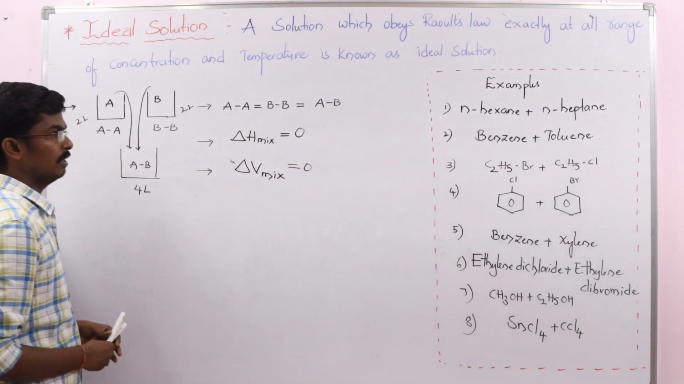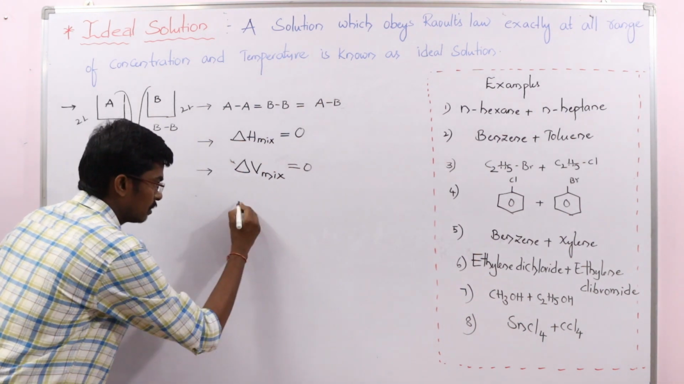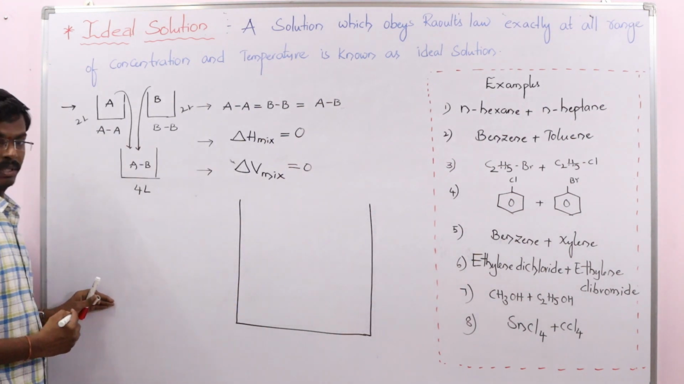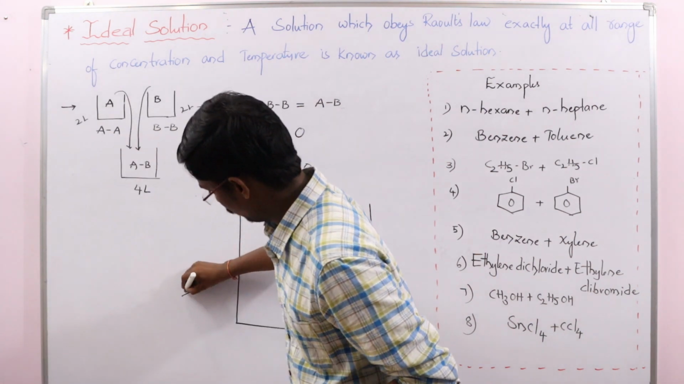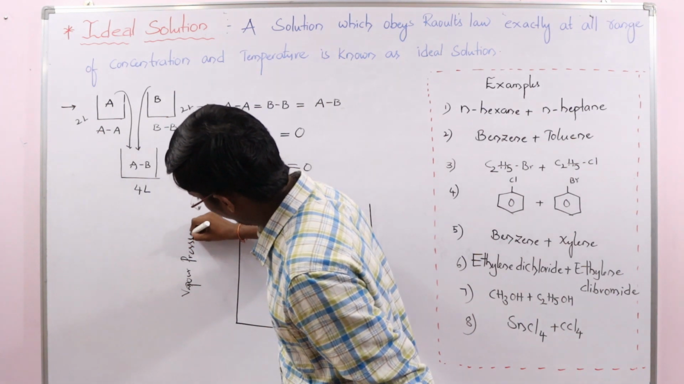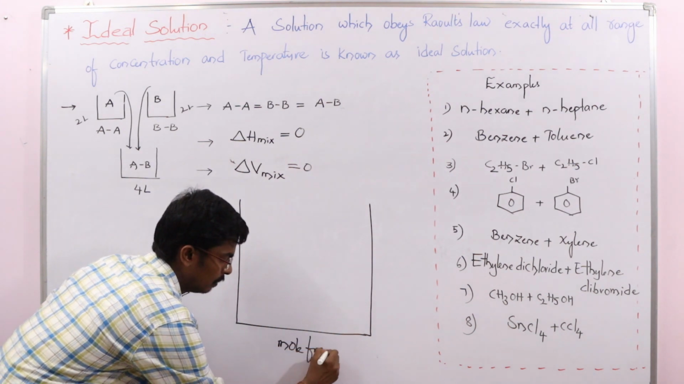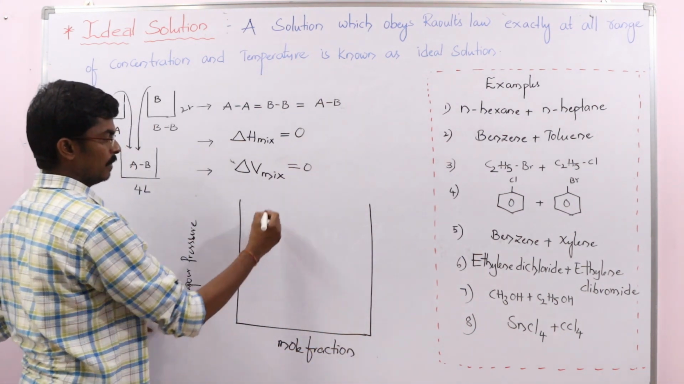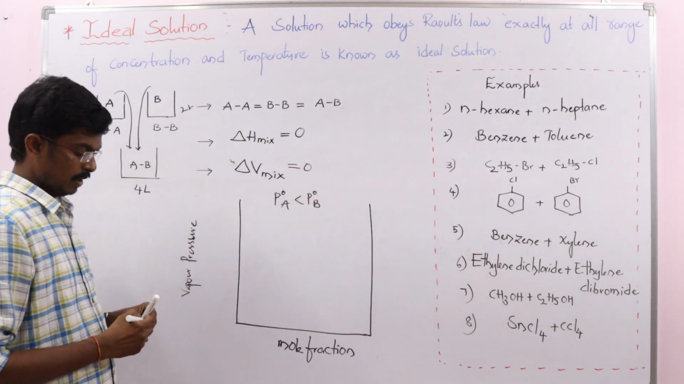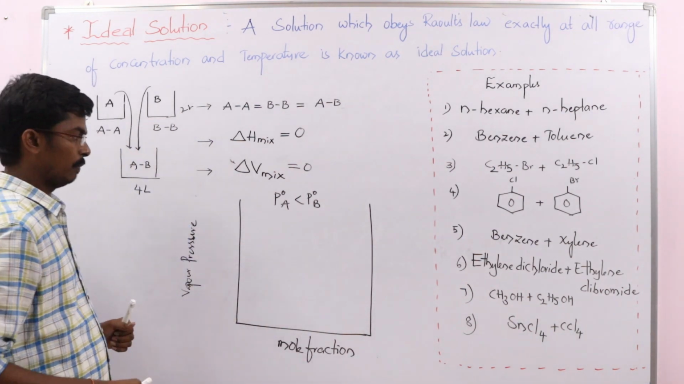And the graphical representation was already explained in the previous lecture with respect to Raoult's law. So what graphical representation are we given? The graphical representation takes vapor pressure and mole fraction. Suppose here I am assuming P naught A less than P naught B. What is P naught A? Vapor pressure of pure component A. What is P naught B? Vapor pressure of pure component B.